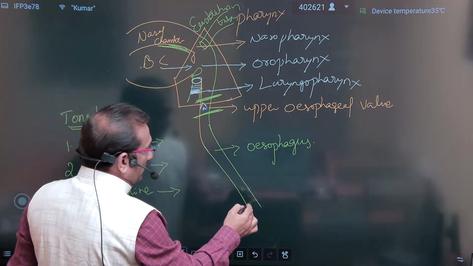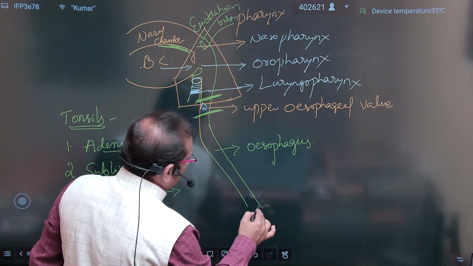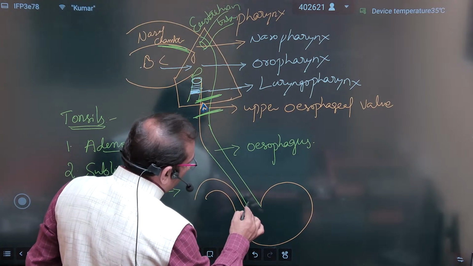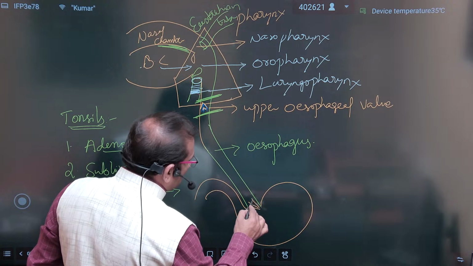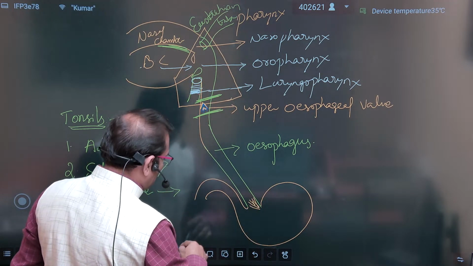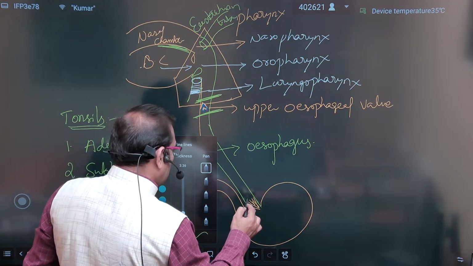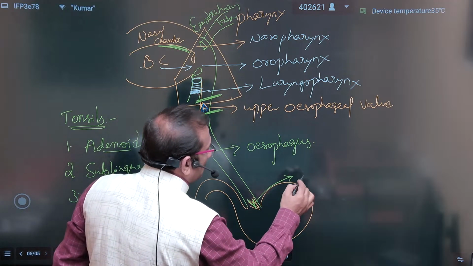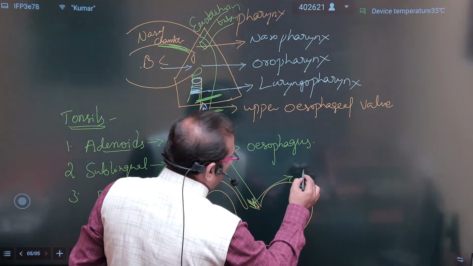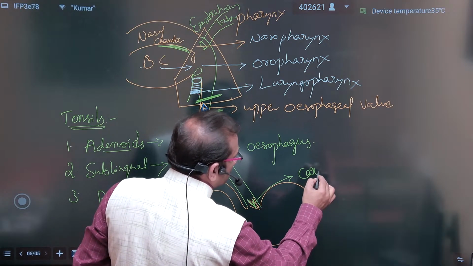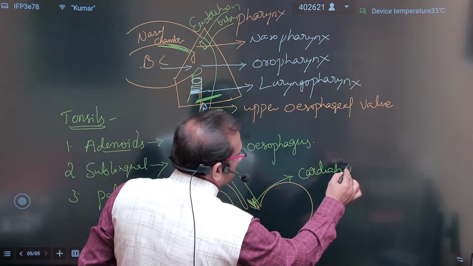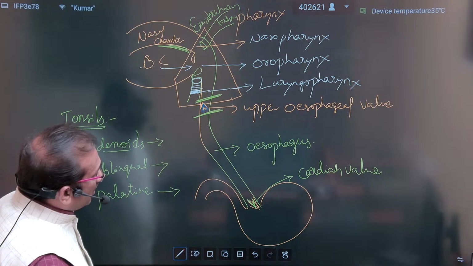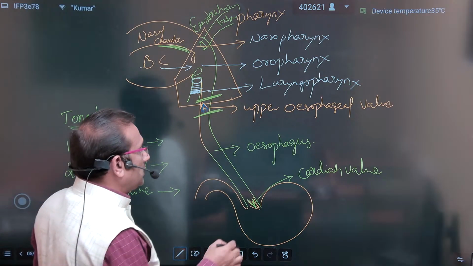And after the esophagus, there is a J-shaped muscular organ. Whenever the esophagus opens into the stomach, there is also a valve present. This valve is known as the cardiac valve, otherwise the cardioesophageal valve.